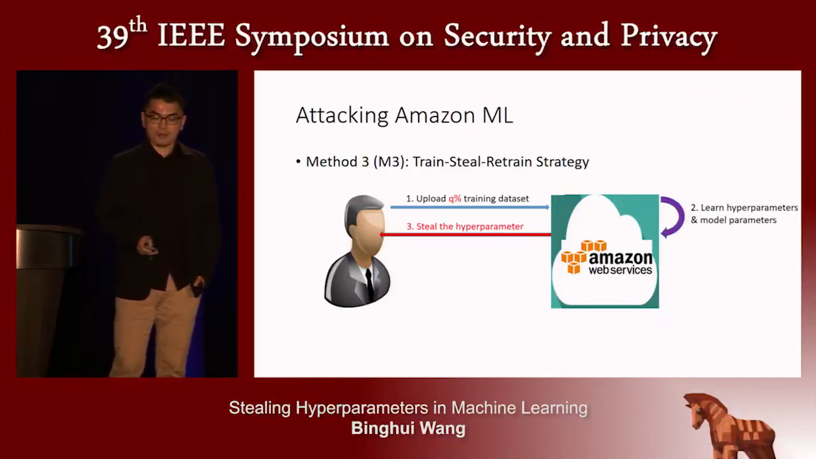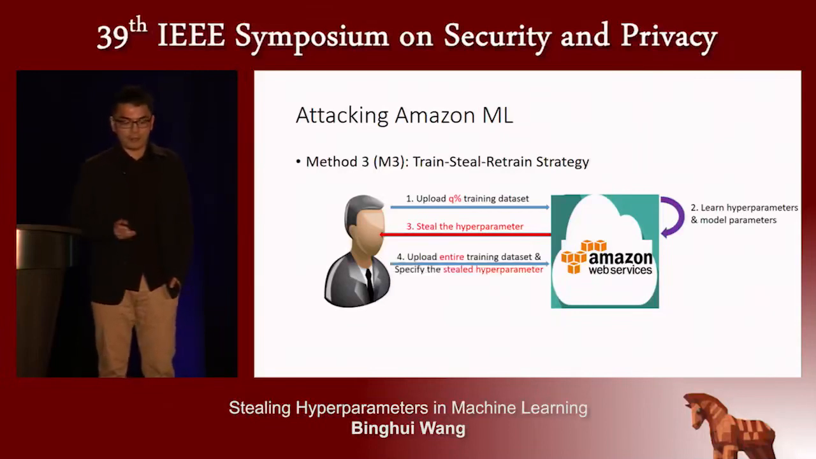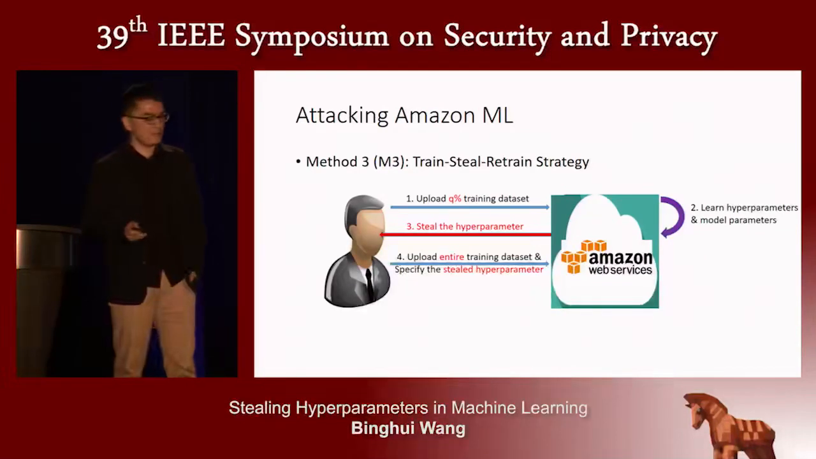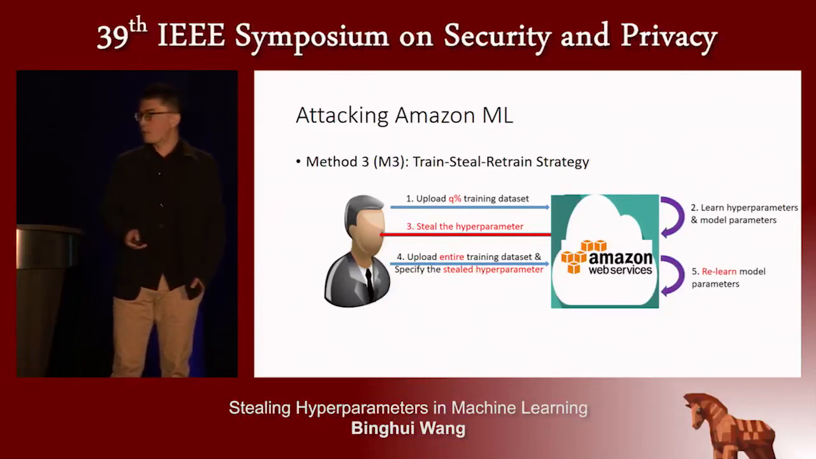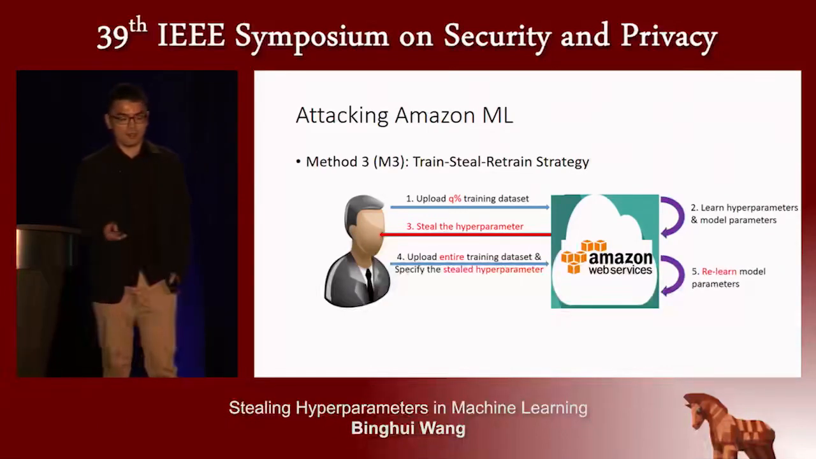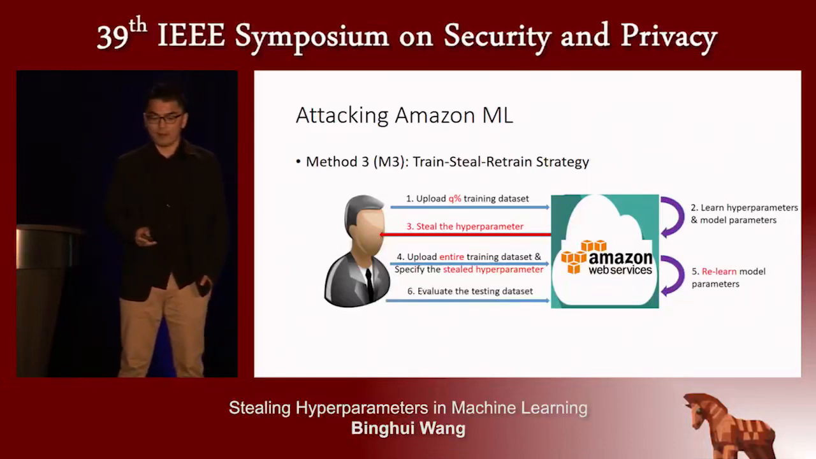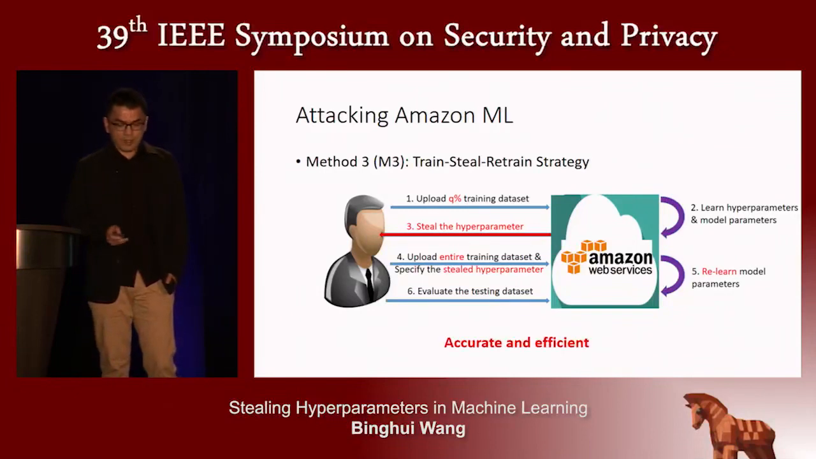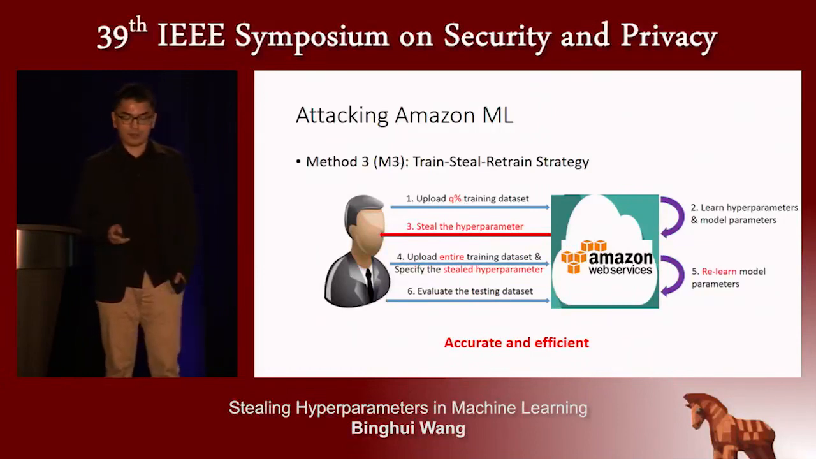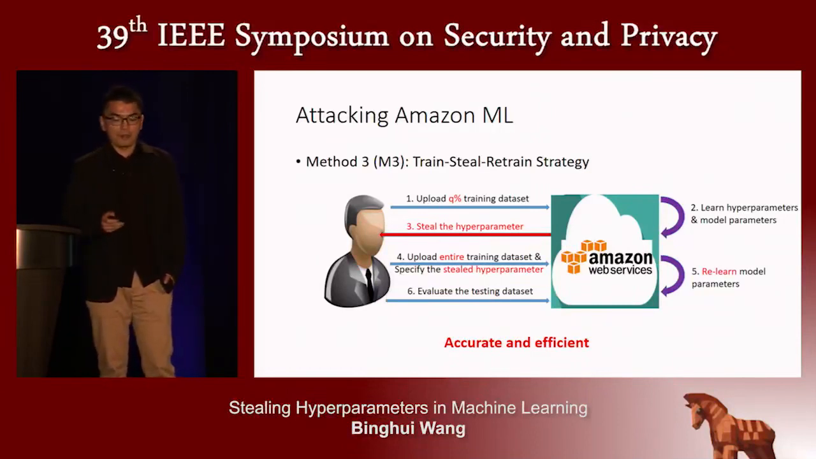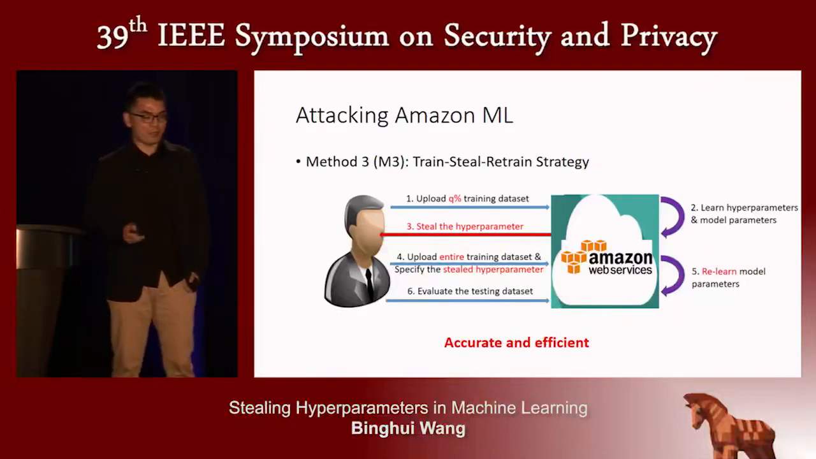And then the user will steer the hyperparameters learned by Amazon machine learning using our attack. And then the user will upload the entire training data set and specify the steered hyperparameter to Amazon machine learning. And then Amazon machine learning will relearn the model parameters over the entire training data set and the hyperparameter. And finally, the user will evaluate the testing data set by querying the learned machine learning model. Here, because we learn hyperparameters using a subset of the training data set, it is efficient, and we learn model parameters using the entire training data set, so it is accurate.